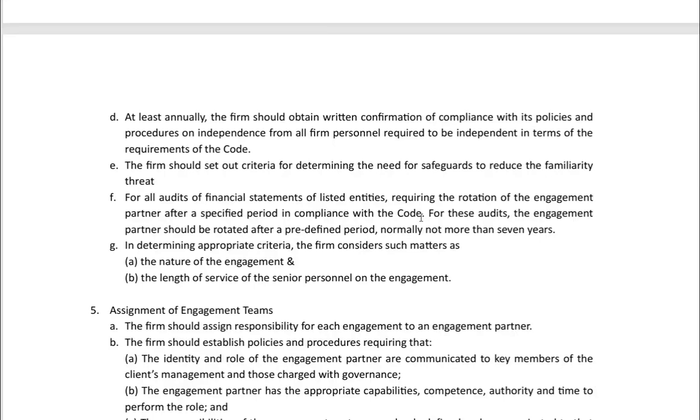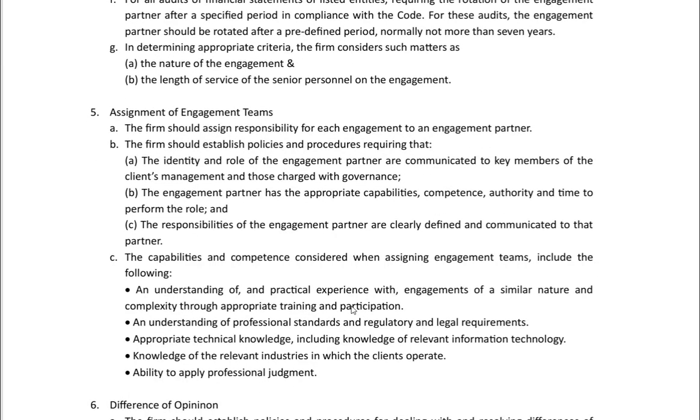Moving forward, assignment of engagement teams. Again, this is the most important point, and this is also tested in the exam after independence. The firm should assign responsibility for each engagement to an engagement partner. The firm should establish policies and procedures requiring that the identity and role of the engagement partner are communicated to key members of the client's management and those charged with governance.